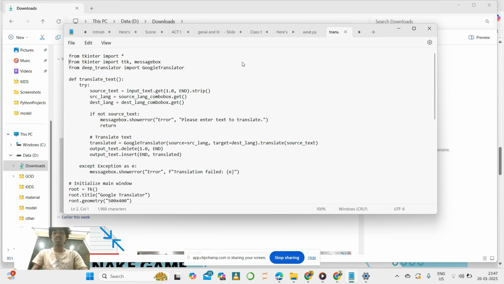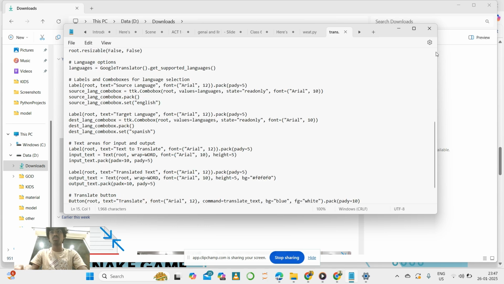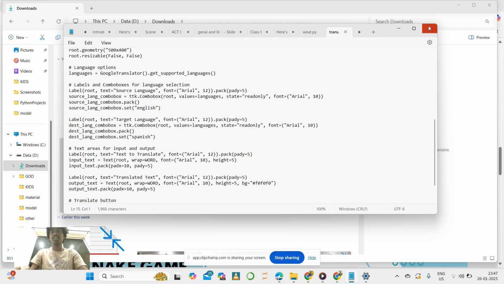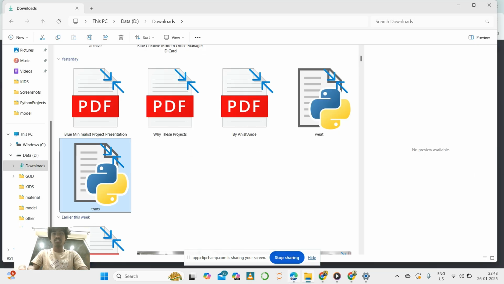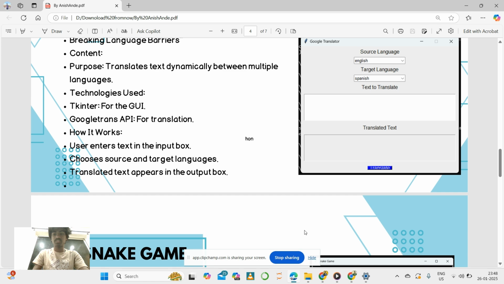This is the code I wrote to make this project. You can see here that this is the code I wrote, and I want to show you another project of mine, which is a game. It's a snake game.